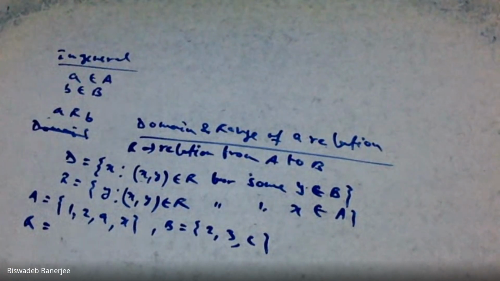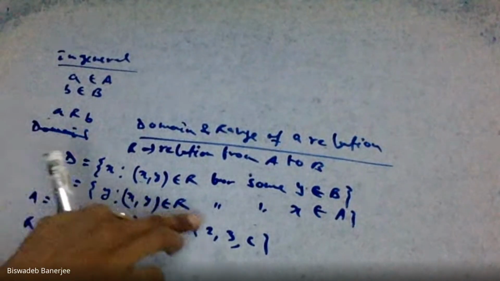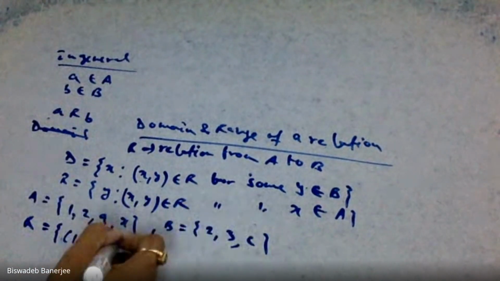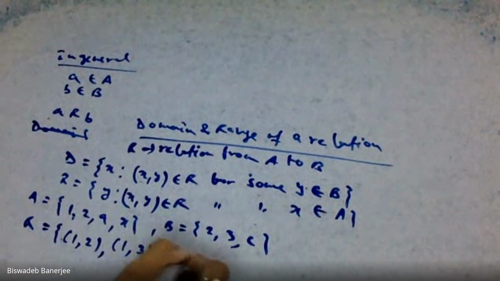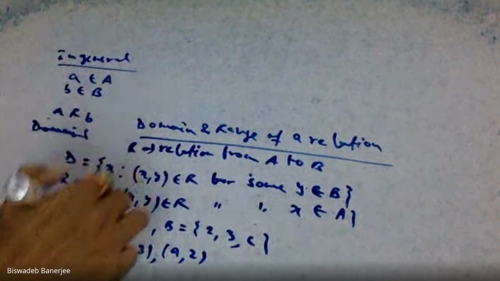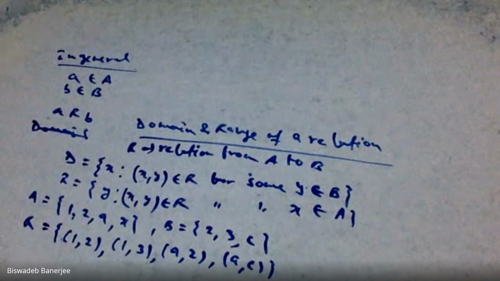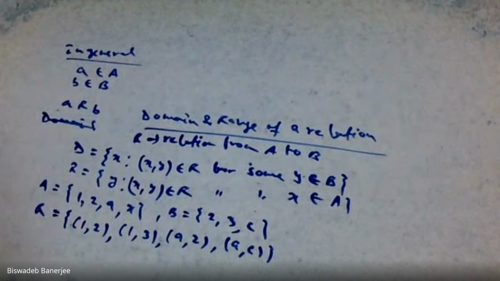Suppose I am taking the Cartesian products (1,2), then (1,3), then (a,2). See that (a,2) is a possible Cartesian product. And (a,c). Say I am taking only these four. I again repeat, you can take any according to your convenience.